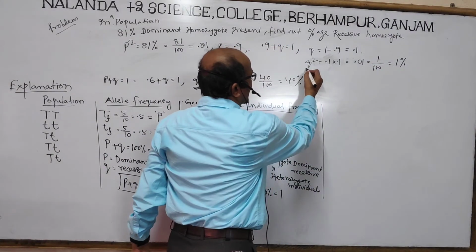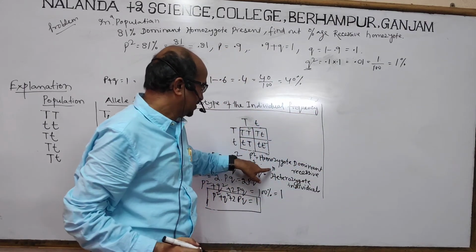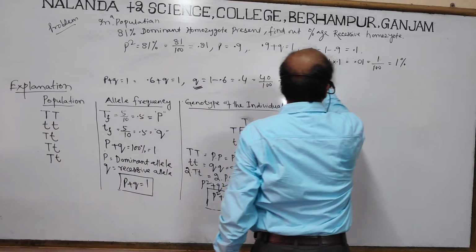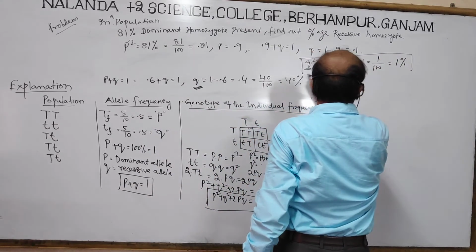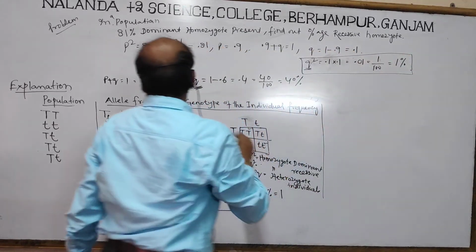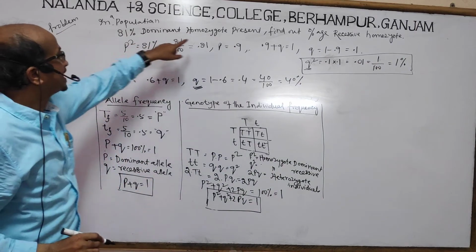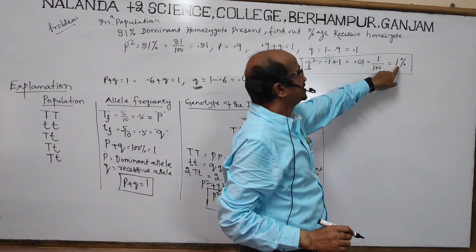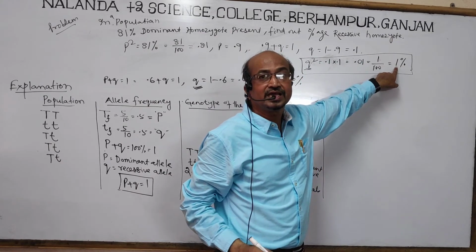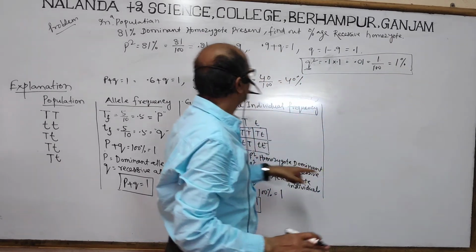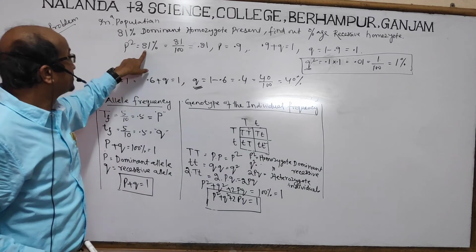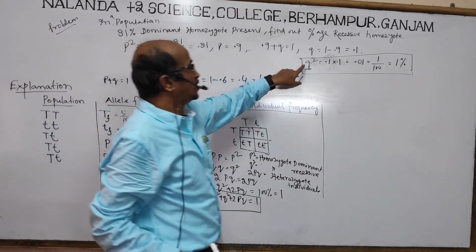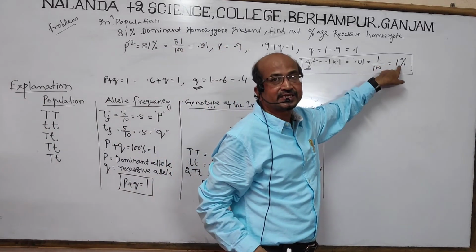So q square is the homozygote recessive. This is the homozygote recessive. Right? So he asked to find out the percentage of recessive homozygote. So recessive homozygote will be 1%. If there is 81% of homozygote dominant, then the recessive homozygote will be 1%.